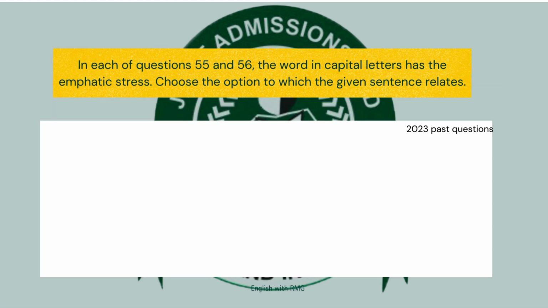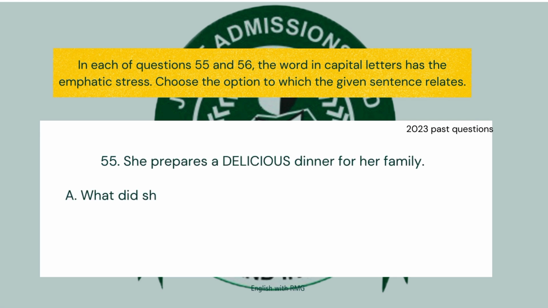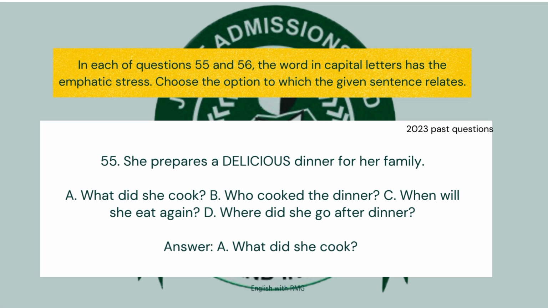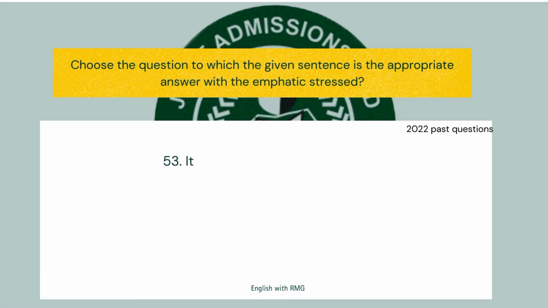Don't just go to the option that does not have the word. If you look at the question that we answered earlier, question 55, you will see that none of the options has "delicious". So if you only want to use that trick, how are you going to answer a question like this? Beyond picking the answer that does not have that word, you need to check if it's actually aligned. So let's continue.